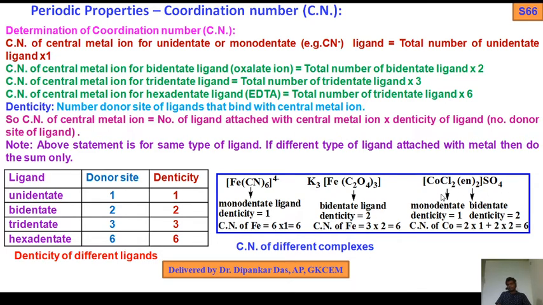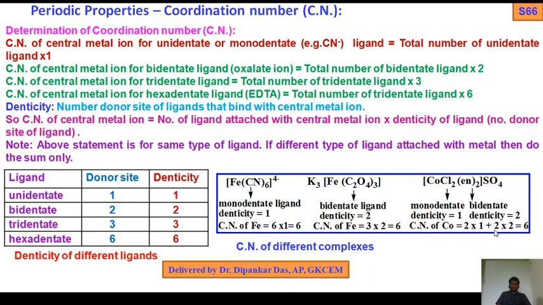In case of [Co(en)2Cl2]2SO4, the SO4 part is the ionizable part, and we talk about the complex part. Cl is a monodentate ligand, and en, ethylene diamine, is a bidentate ligand. Bidentate ligand has denticity 2, monodentate ligand has denticity 1. So the coordination number of Co equals 2 into 1 plus 2 into 2.